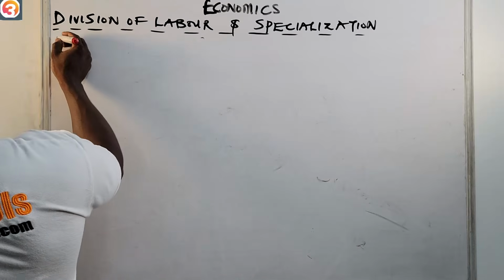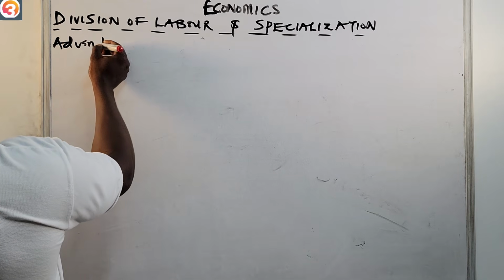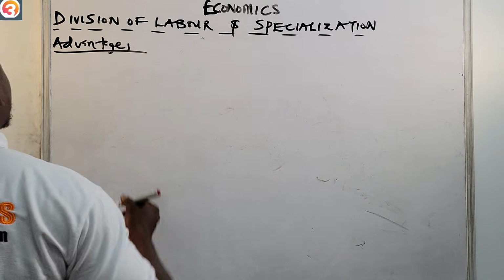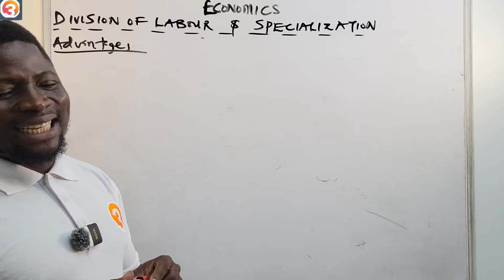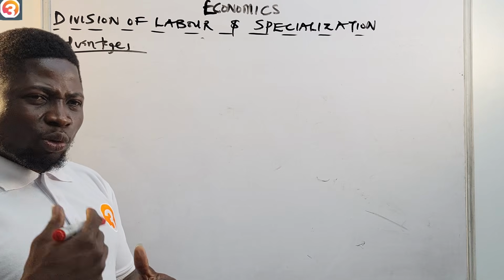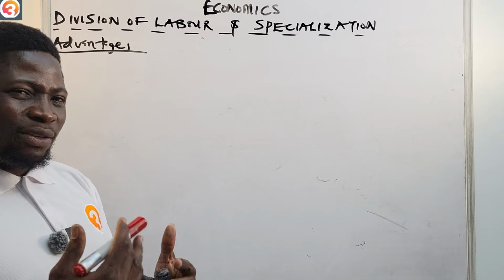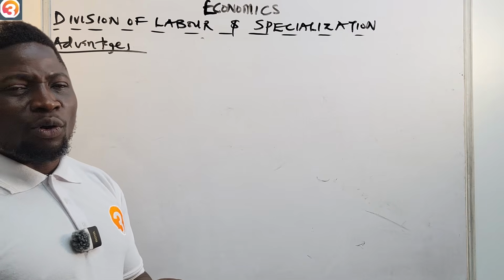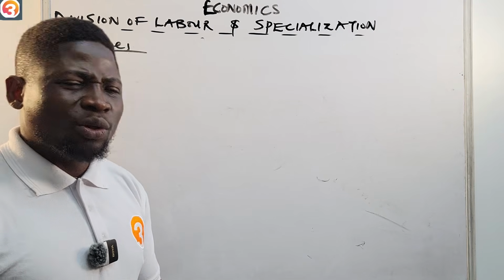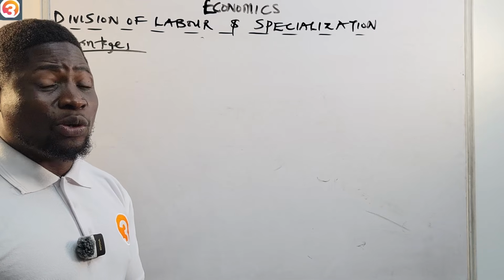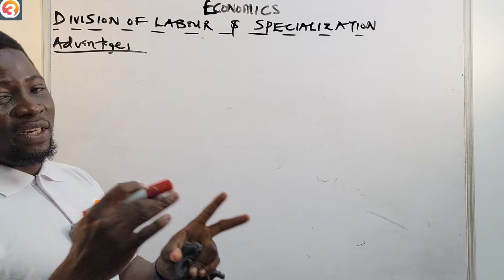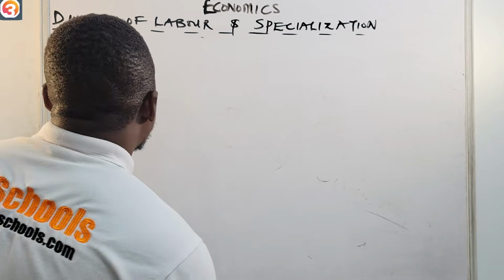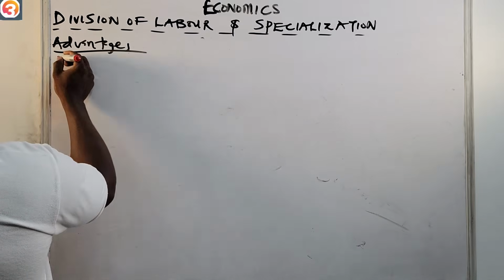Advantages now. Number one, there's increase in specialization, because we now have people who are specialists in particular areas, or in particular fields. So it's an advantage. It could also be a disadvantage, which we'll look at when we're talking about disadvantages of division of labor and specialization.